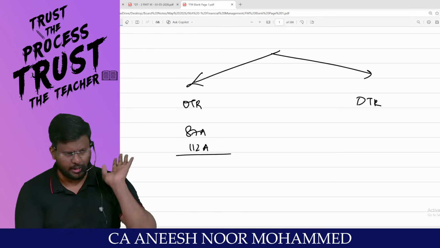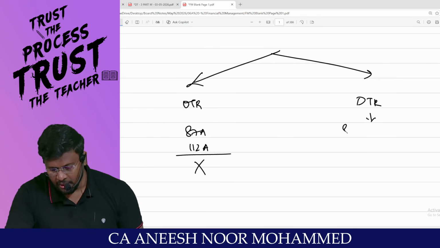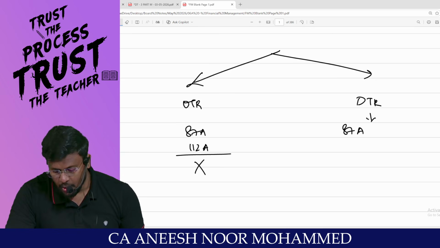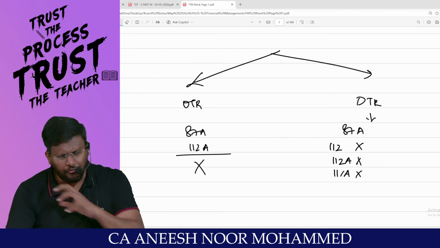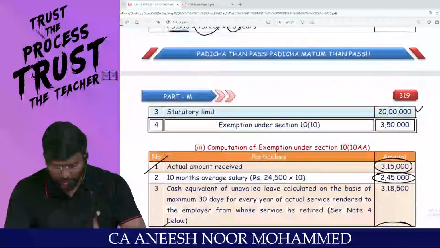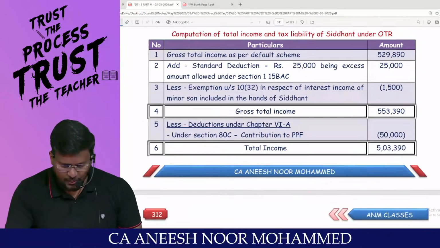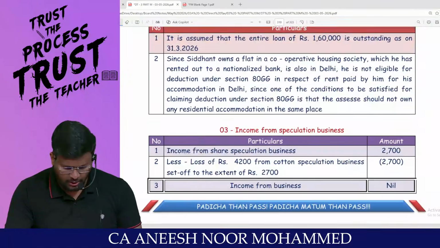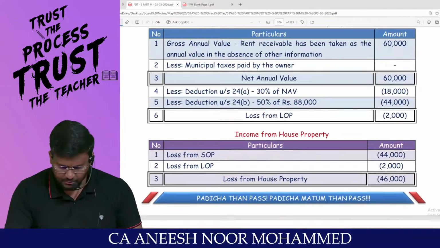Double rebate will not be allowable. That's the logic. But under default tax regime, 87A rebate will not be applicable under 112, 112A and 111A. None of the special sections, this won't be applicable. That is the reason why yesterday in class we have done one question. If I am not wrong, yesterday's last question is question number 9.